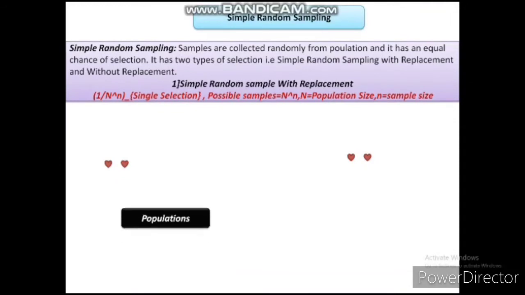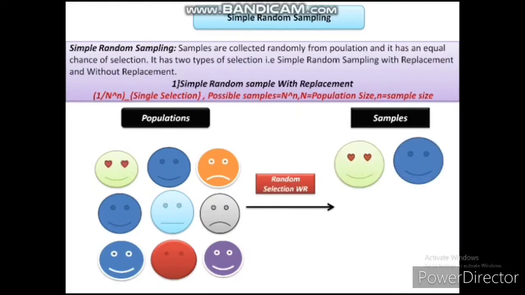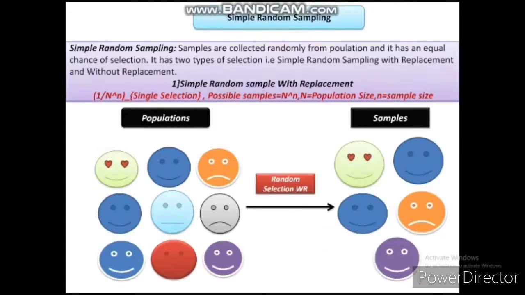In probability, the first type of sampling method is simple random sampling. But in this simple random sampling, there are two types: simple random sample with replacement and simple random sample without replacement. So we will see first. In this type of sampling method, samples are collected randomly from the population. Okay, and it has equal chances of selection because as selection is random, it has equal chances of selection. So first type is simple random sample with replacement.